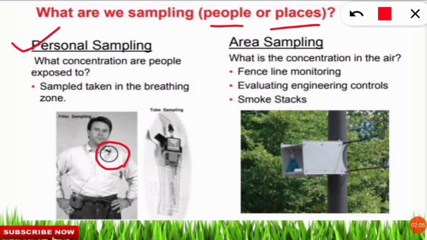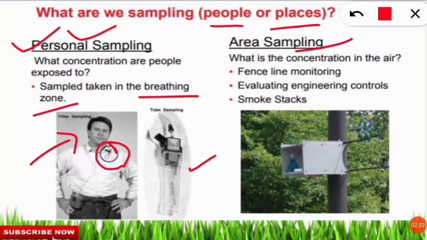So for example, you should know how much a person is breathing and what contaminant the person is breathing. We are using certain equipment attached to the body of the person in the breathing zone. So the breathing zone, close to the mouth, is where it is attached. Whether he or she is working in industries or factories, you should know what contaminant he or she is inhaling and how much he or she is exposed to that contaminant. So this is called personal sampling.